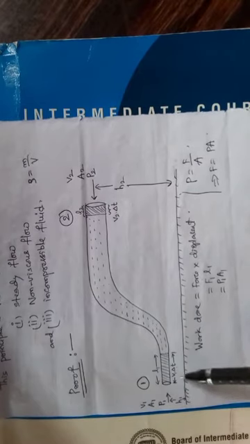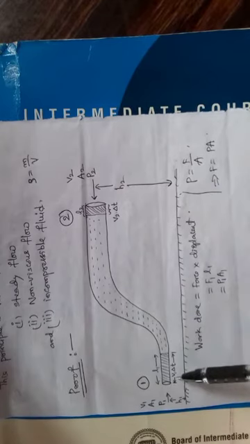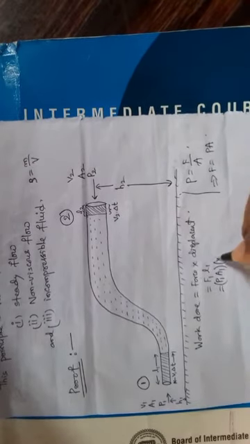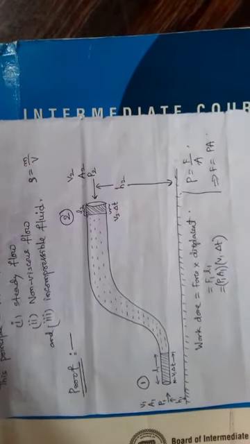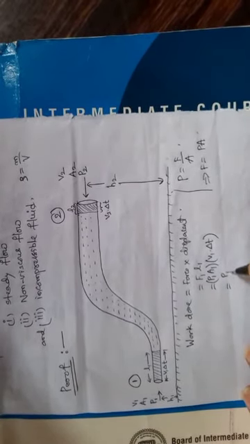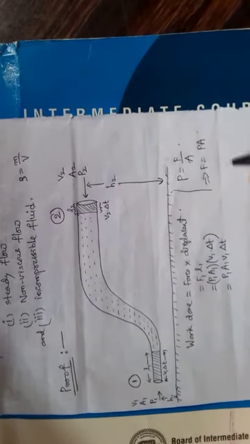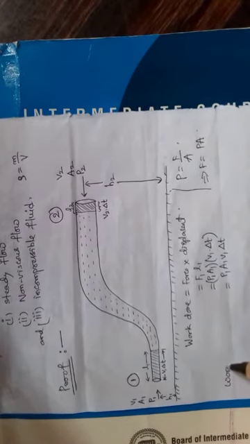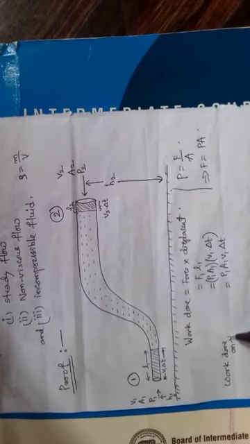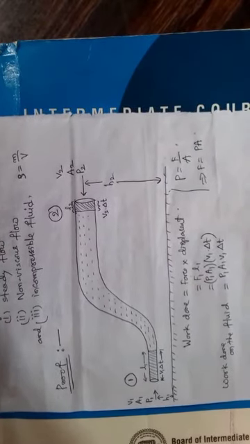Here fluid is entering with v1 speed, and in delta t time it travels a distance of v1 into delta t. So in place of L1 you write v1 delta t. So we write P1 A1 V1 delta t. This is work done on the fluid.